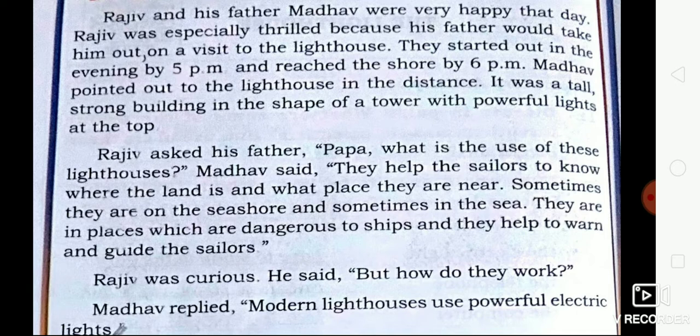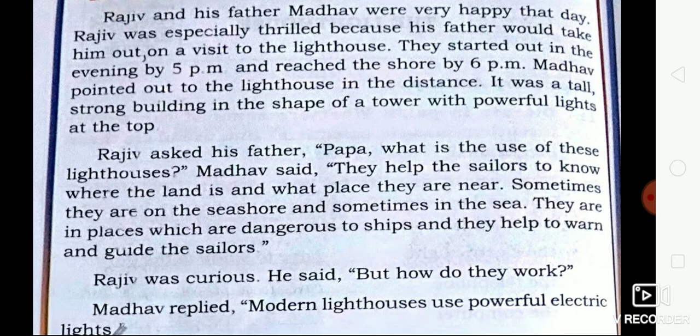What is the meaning of the word sailors? Underline the word sailors. One who travels in the sea. In Kannada, Navika. Madhav answered that they help the sailors to know where the land is and what place they are near. Because sometimes the sailors are on the seashore and sometimes they are in the sea. So they have to know where the land is and which place they are near. So to know all these things, the lighthouse is very helpful. They are in places which are dangerous to ships and they help to warn and guide the sailors.